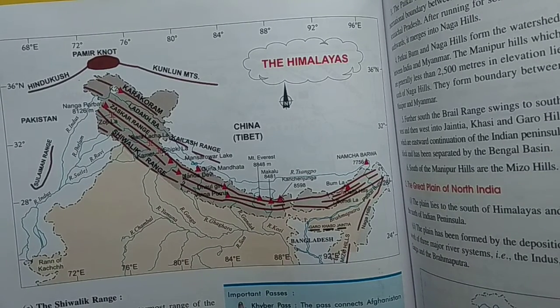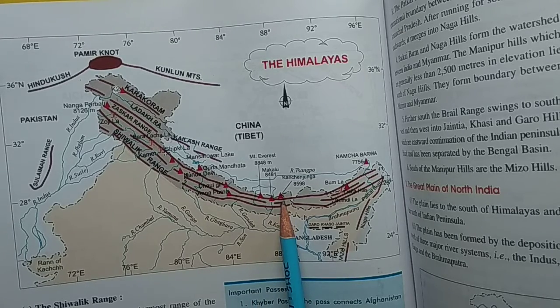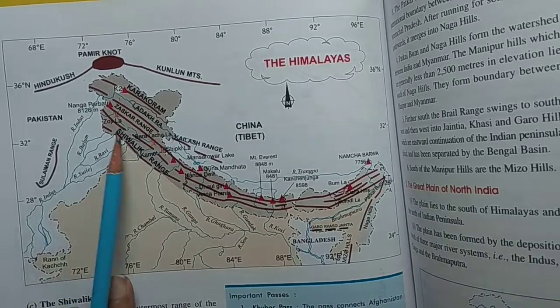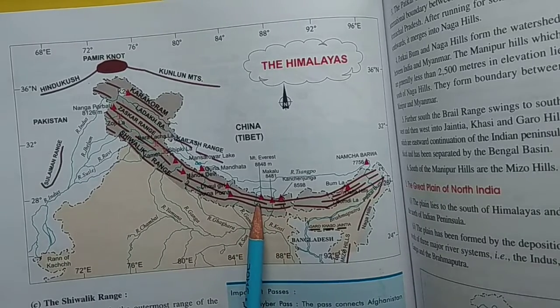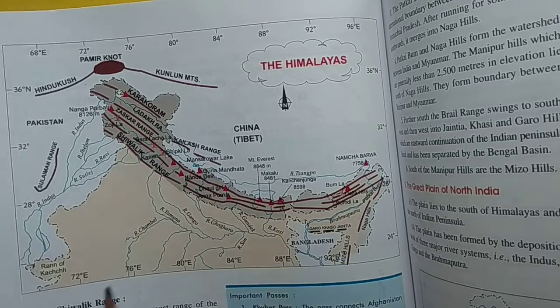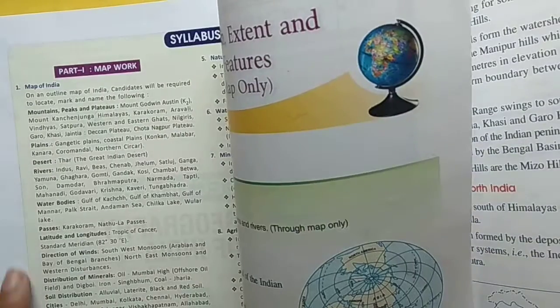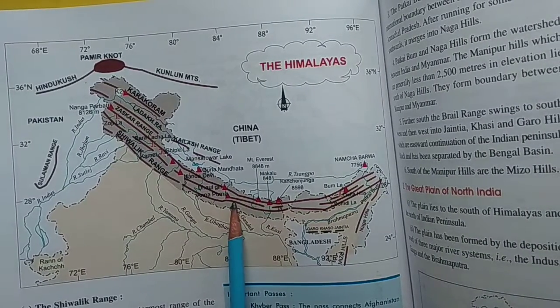Okay. This is the Mountain Kanchenjunga. In this way, you have to search out the mountains. This is the Mount Everest. In this way, you have to search out the mountains which are included in your syllabus and you have to fill in your map work.